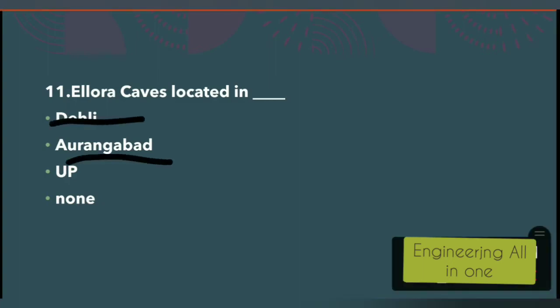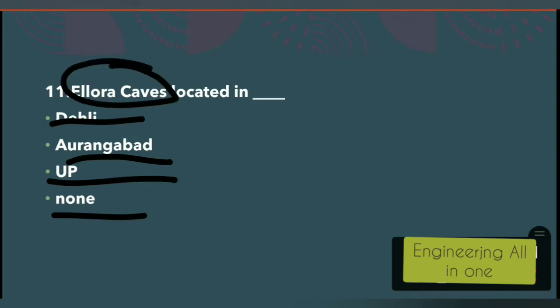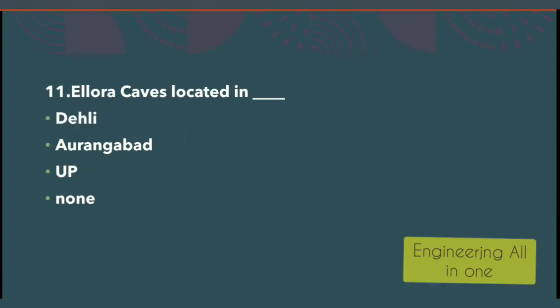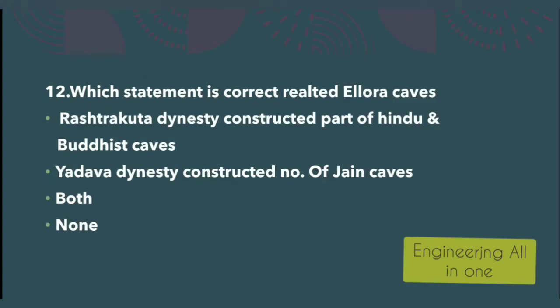Either it is Delhi, Aurangabad, or UP, or none. Where are Ellora caves located? These are located in the Aurangabad. 12th question here is, which statement is correct or related to the Ellora caves? Already in the previous MCQ we saw that the Ellora caves are located in Aurangabad. Now related to the Ellora caves, these two statements are given. So we have to here identify which statement is correct.